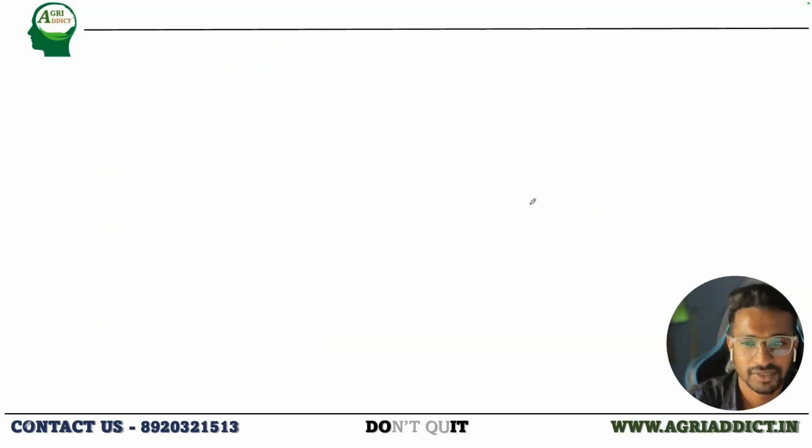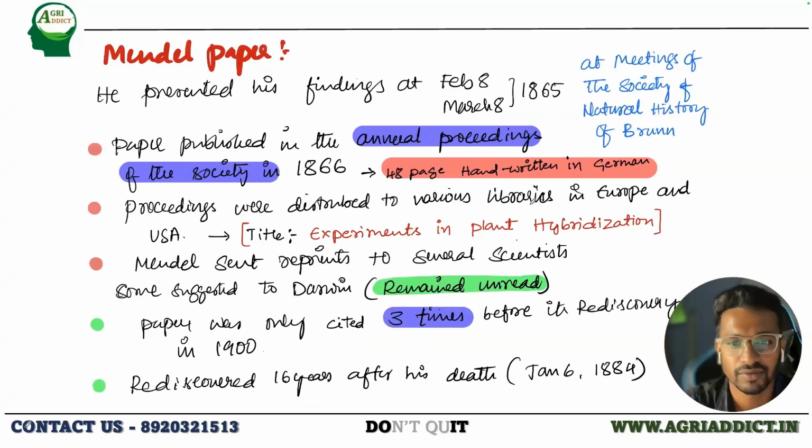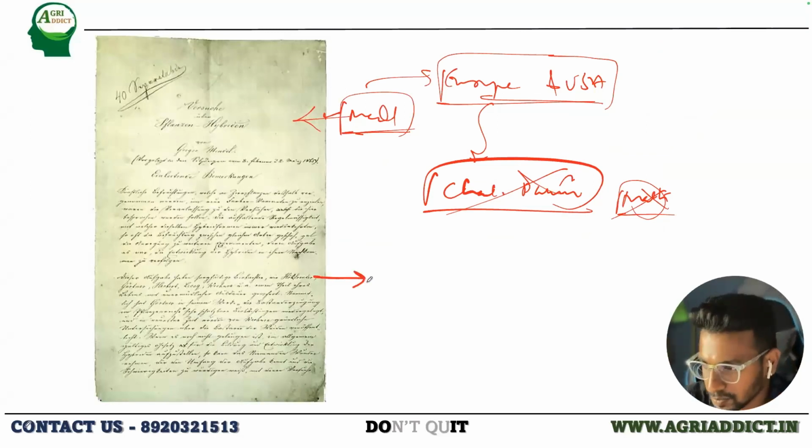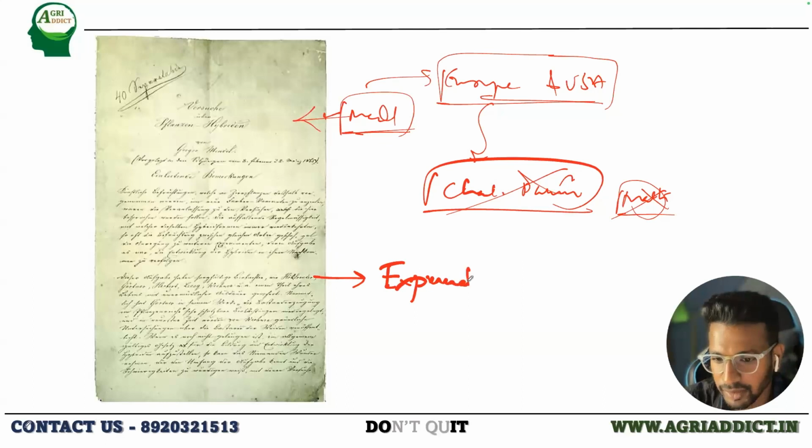So these were a few things about Mendel's paper, how it went. What you should remember from this are the dates, 1865, where he presented his paper, and where it was published. So what about the title of the paper? What was the title of the paper? The title is Experiments in Plant Hybridization.